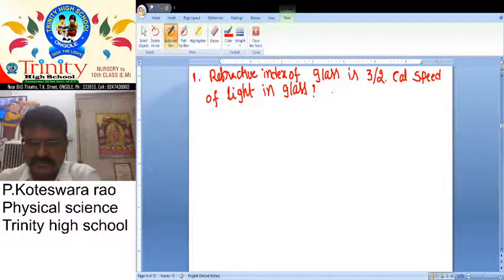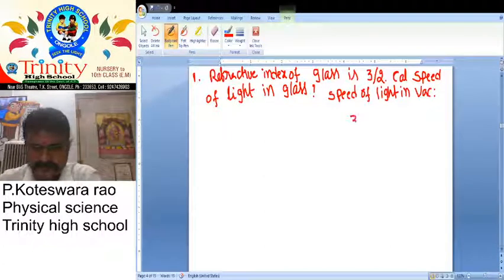Here what is the clue? Speed of light in vacuum is 3 into 10 power 8 meter by second.